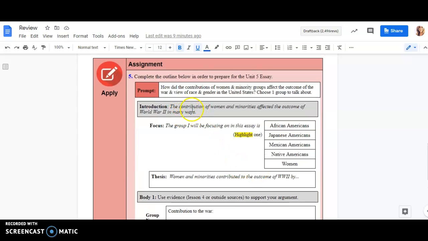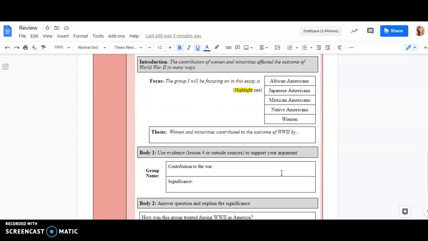I gave you the intro sentence. The second part asks you to choose a group. You could choose any one of the 5 groups that we covered in lesson number 4. If you need a refresher, you can go back to lesson number 4. Then for the thesis, I gave you a sentence starter. You create a thesis right here.